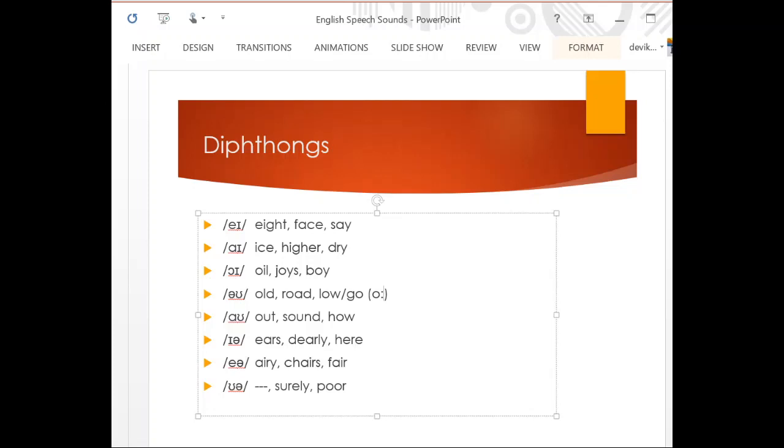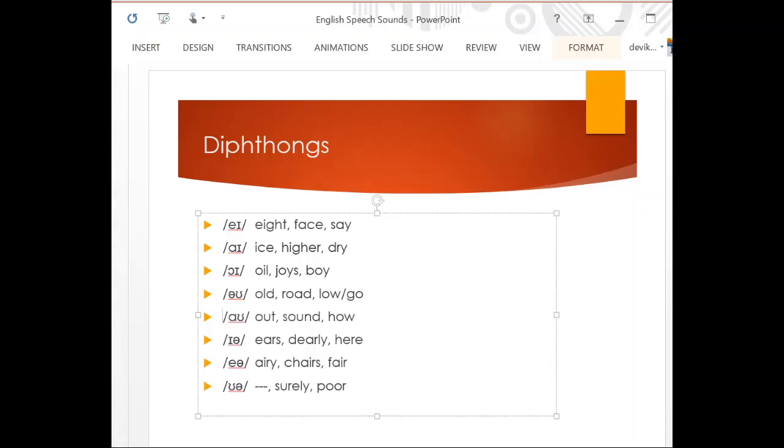So instead of the British O, we replace it with O. So instead of pronouncing old and road and low and go, we pronounce these words as old, road, low, go. This is an Indian mispronunciation, but it's part of standard English within India, right?